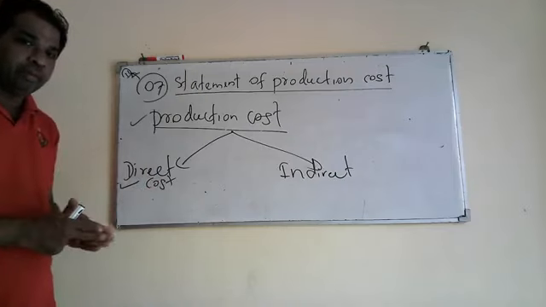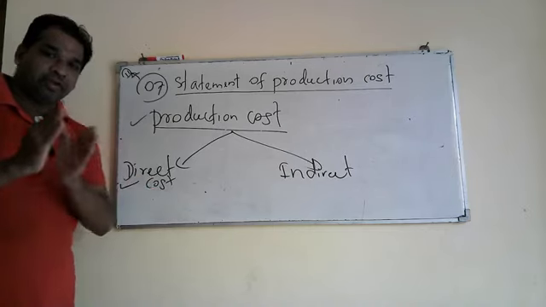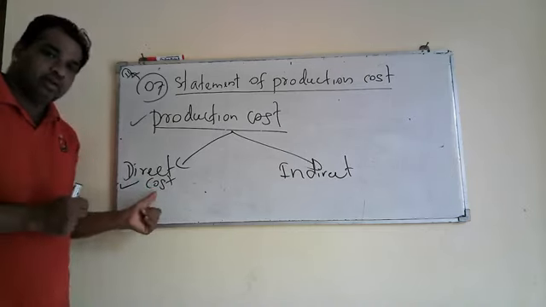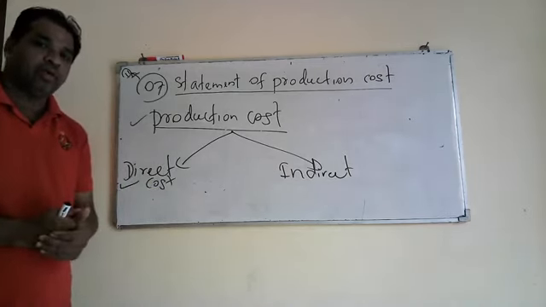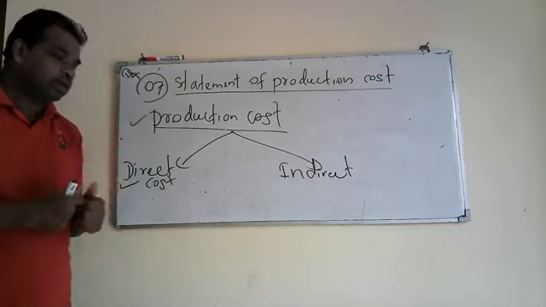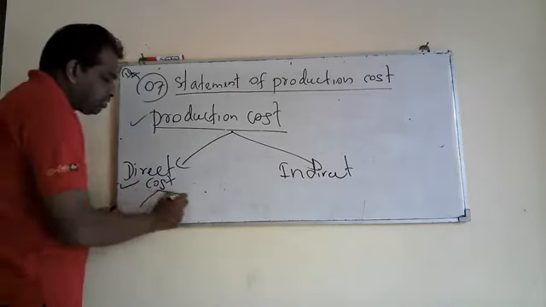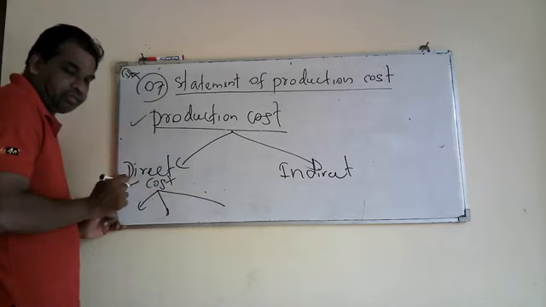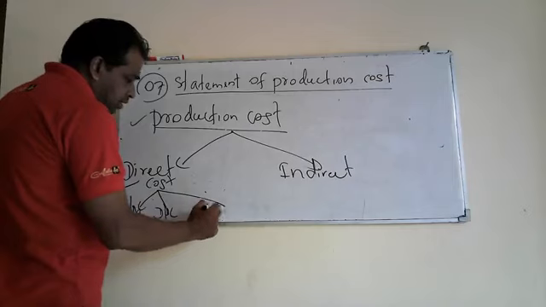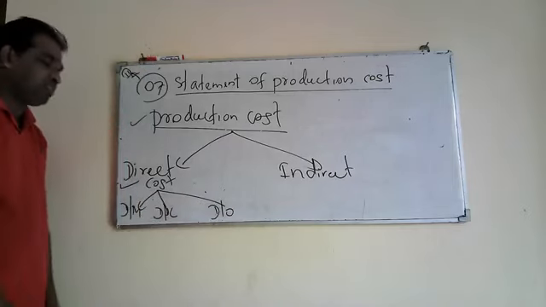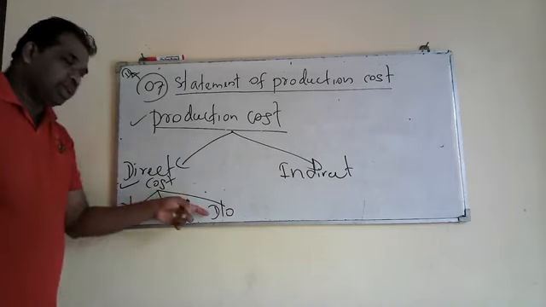Or we can define it in another manner: direct cost is the cost which can be directly attributable to the product. For example, material cost, labor cost, and direct other cost. They can be directly attributable to the final product. Then we can further classify direct cost into three parts: number one, direct material; number two, direct labor; number three, direct other cost.